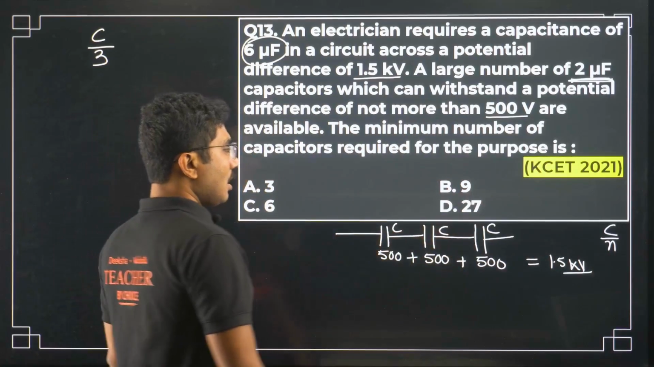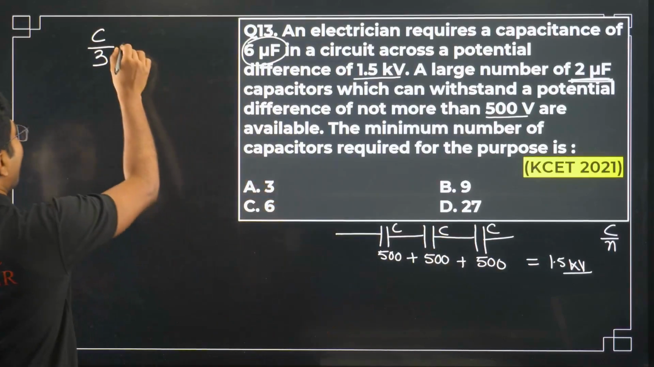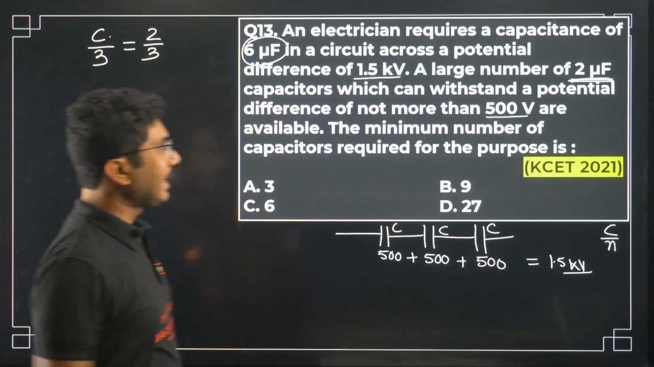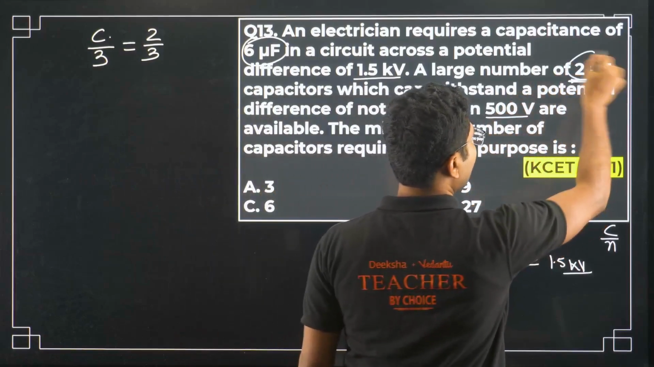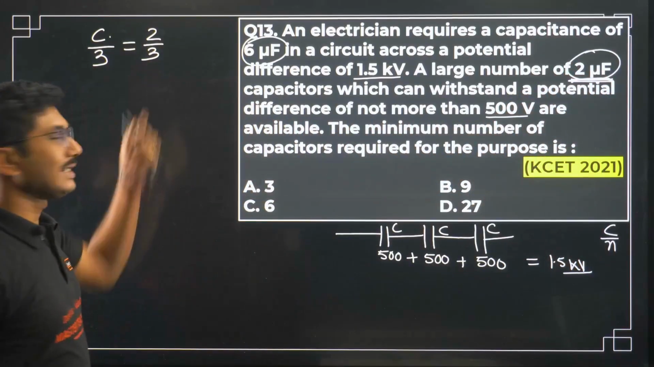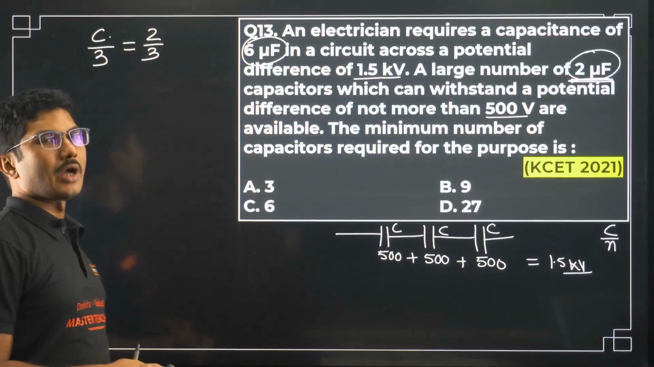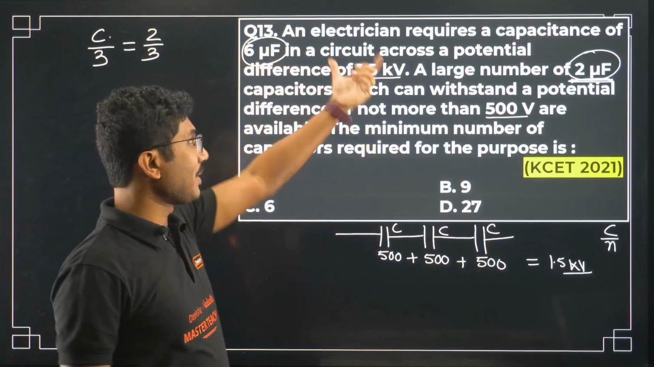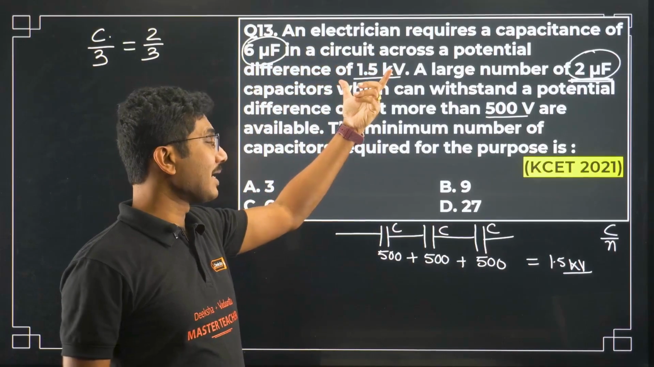Now what is this value? 2 by 3, since C is 2, right? This is the value given. So 2 by 3 is not 6, obviously. So now what do we have to do? We have achieved the voltage part. First part is done. So the voltage part is done.